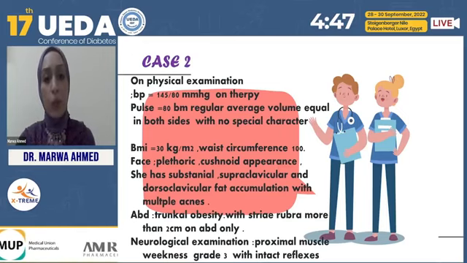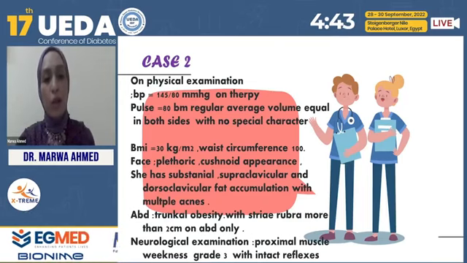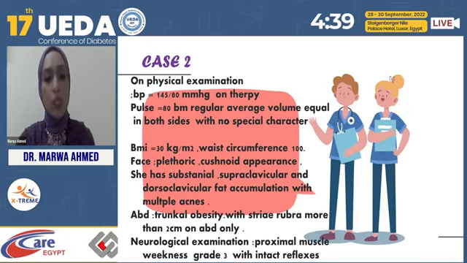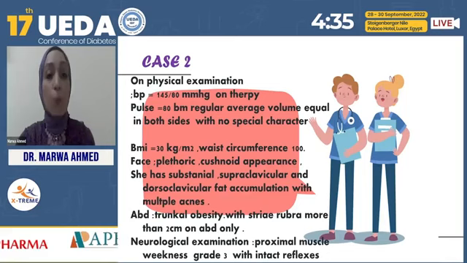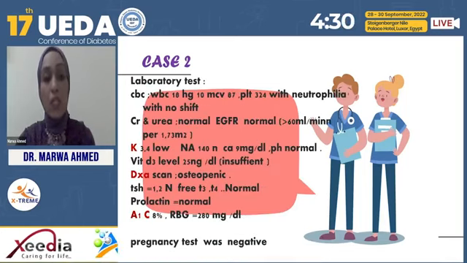The face is plethoric and cushingoid, with supraclavicular and dorsocervical accumulation of fat. The abdomen shows truncal obesity with striae rubra more than 2 centimeters, and the neurological examination reveals a proximal myopathy. Lab investigation: CBC shows an increase in TLC with neutrophilia.